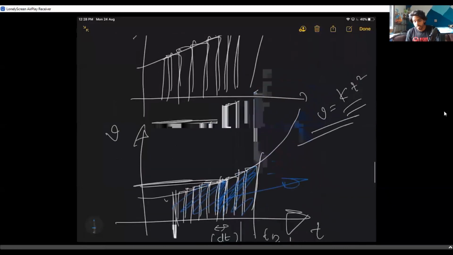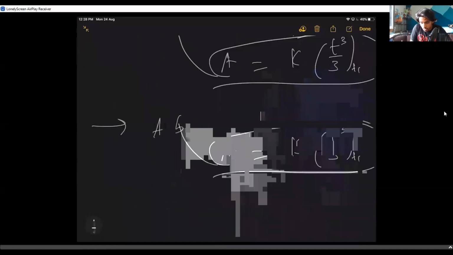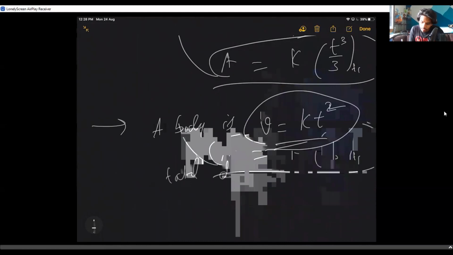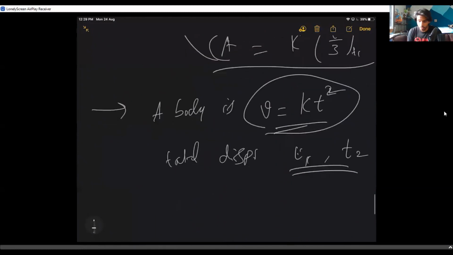Now, if the problem is stated like this: our body is traveling with a variable velocity v equals kt square. This is not a constant velocity, and this is not a constant acceleration method. Velocity is varying, and we need the total displacement in time t1 to t2. What is the total displacement? The minute you see the problem, you already imagine that it is an integration problem and you leave it. What is the first thing that you need to do?